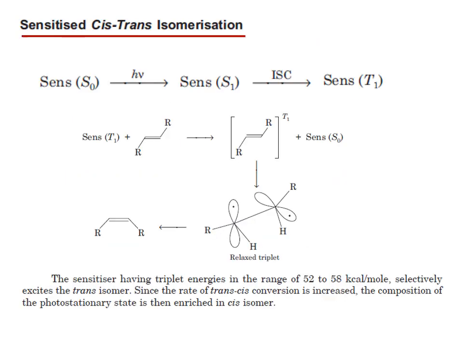Now this is the sensitized cis-trans isomerization. Sensitized cis-trans isomerization of an alkene can be brought about by the use of triplet sensitizers such as ketones, and the sensitized isomerization of stilbene is a typical example. The composition of the photostationary state of the sensitized isomerization varies with the energy of the sensitizer employed.